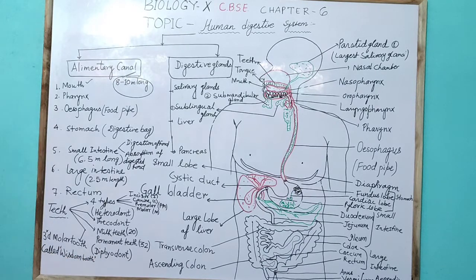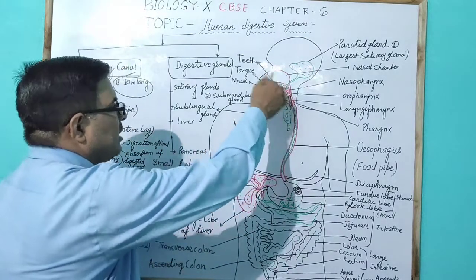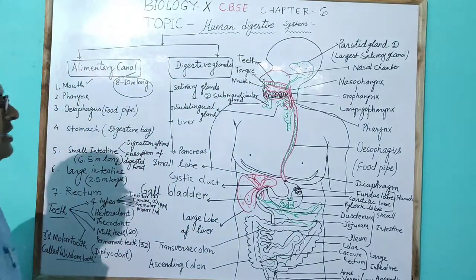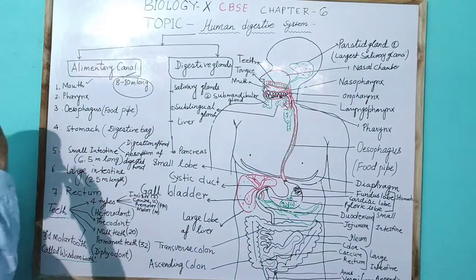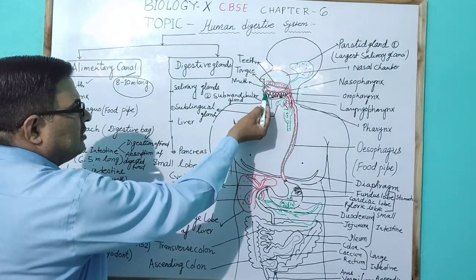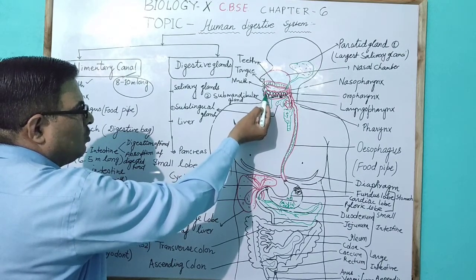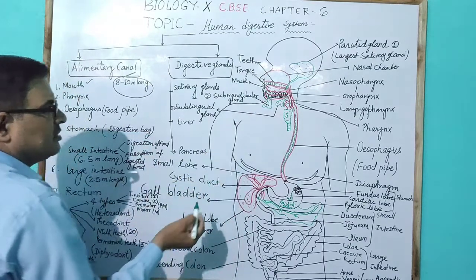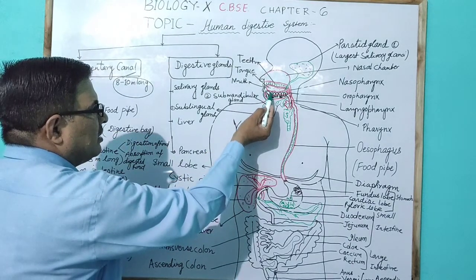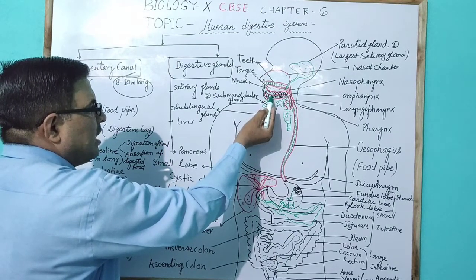This is the important point: the third molar tooth is called the wisdom tooth. Here, teeth are present in the socket of the jaw. In the diagram, I try to explain the incisors, which are present on both sides, 2 in number, and generally have one root in the incisor. And this is the canine, which is one on each side, and 2 canines